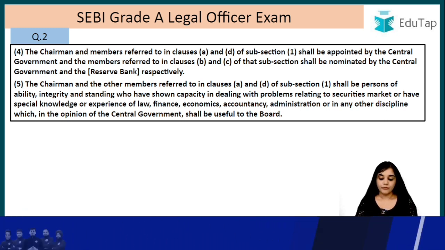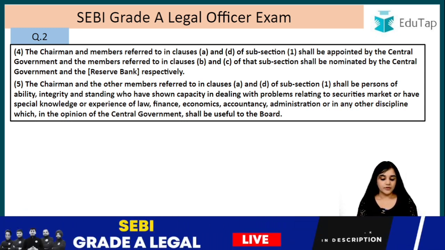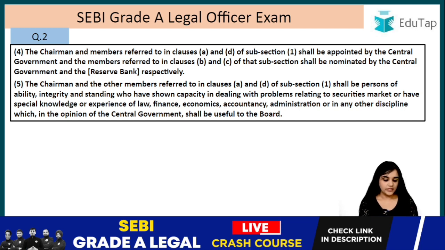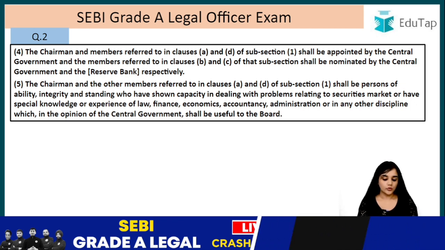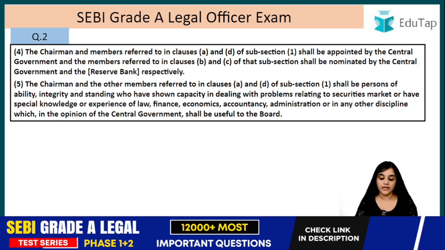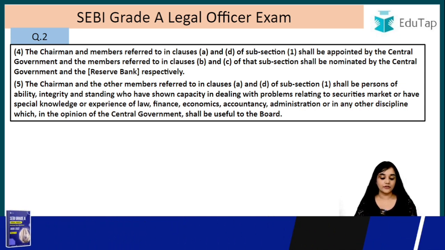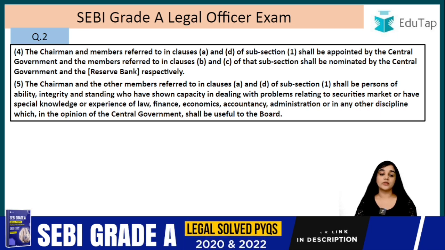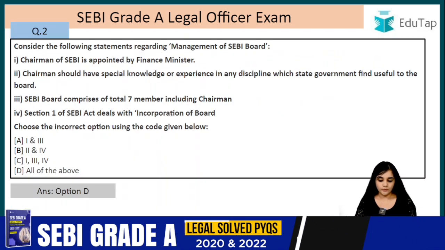The chairman and the other members referred to in clause A and D shall be persons of ability, integrity and standing who have shown capacity in dealing with the problems relating to the securities market, or have special knowledge or experience of law, finance, economics, accountancy, administration, or in any other discipline which in the opinion of the central government shall be useful to the board. So, it is in the opinion of the central government and not the state government, right? So, I hope this section is also clear to you.